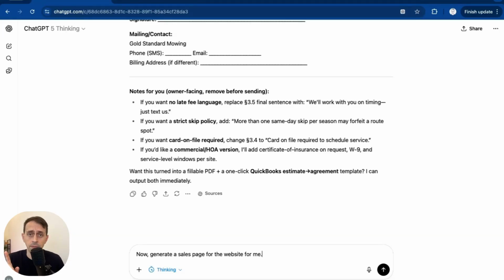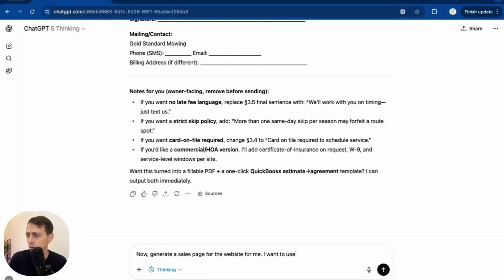Now here's the key. I don't just want a sales page for the website. A lot of people tell me, oh, I just asked ChatGPT for code and it generated it. And I was like, did it work? And like, well, I don't know how to get it to work. And that's always the problem with AI. You have to tell it what the output format is. In this case, I'm going to say generate a sales page for the website for me.